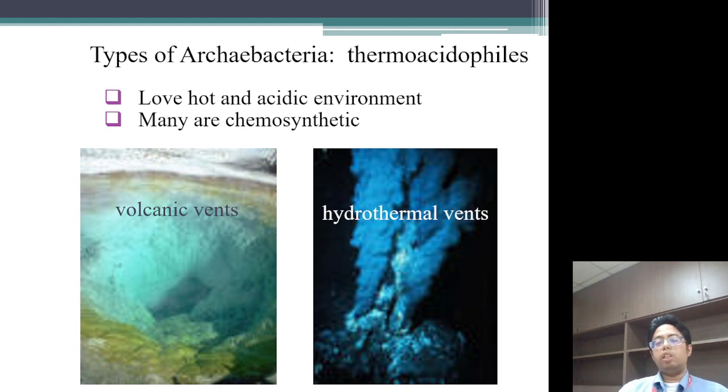The first type is thermoacidophiles. They live in hot and acidic environments. Many of them are chemosynthetic, meaning that they can use chemicals to create organic material so that they can consume it.